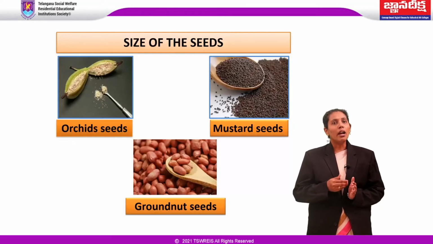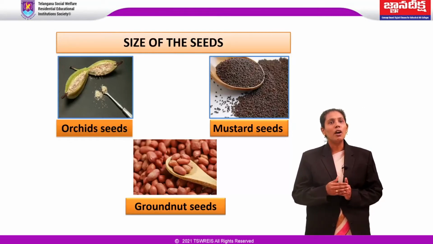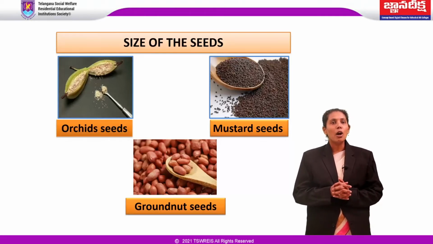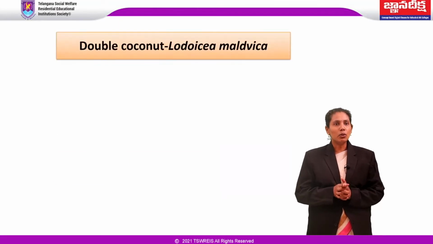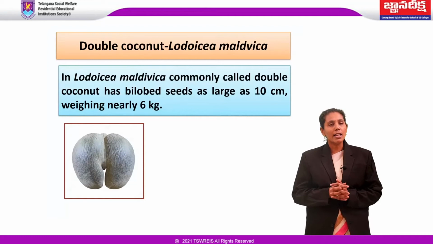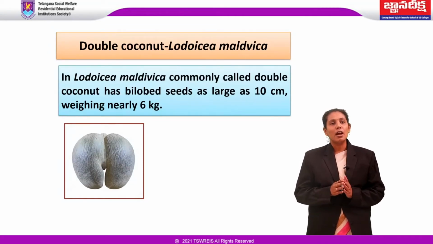They can extend to a length of about a centimeter, and these types of seeds we can see in castor, cucumber and groundnut. Some tropical trees and lianas have fruit with very large seeds. Lodoicea maldivica, commonly called double coconut, has bilobed seeds as large as 10 centimeters, weighing nearly 6 kg.